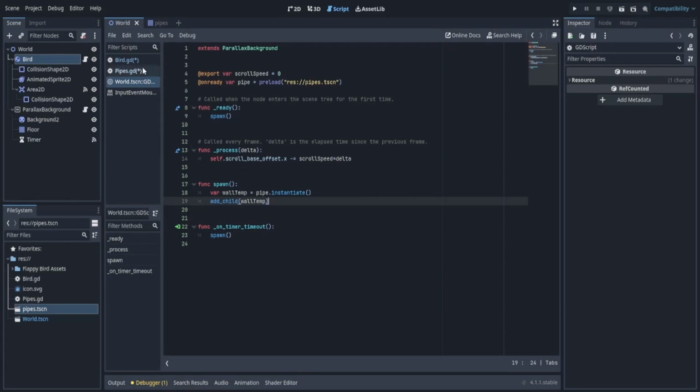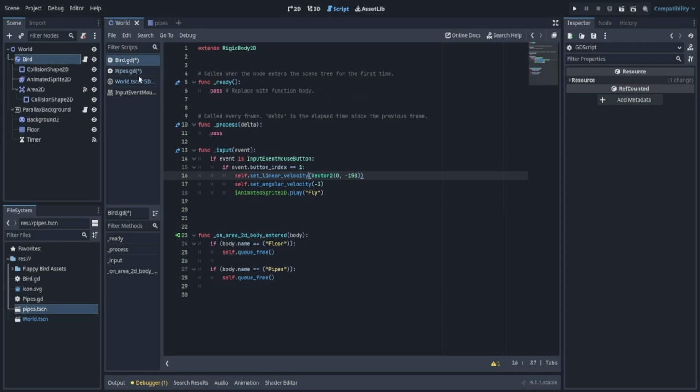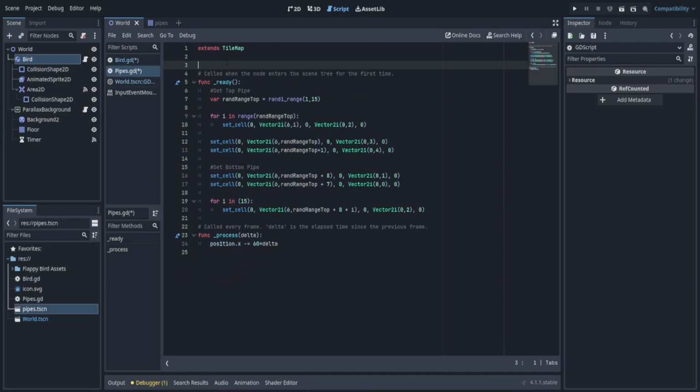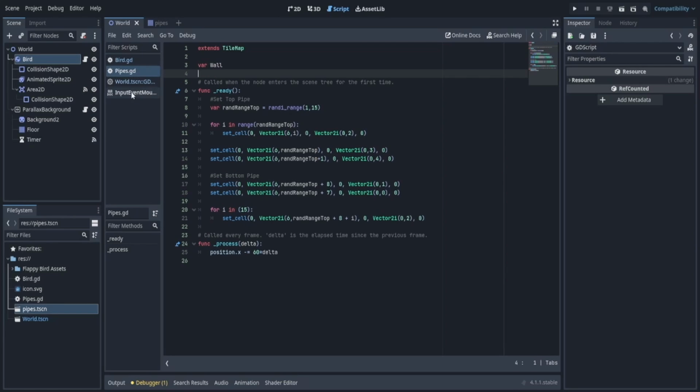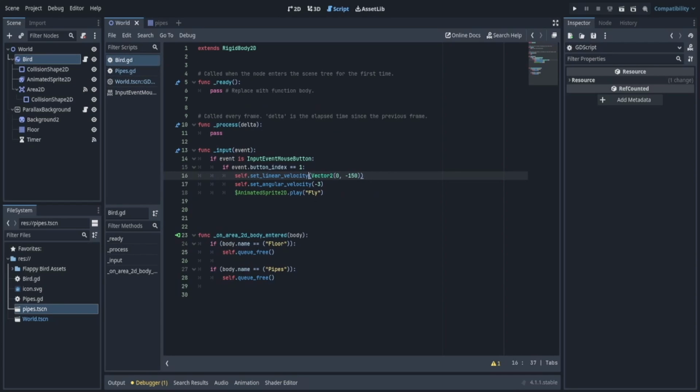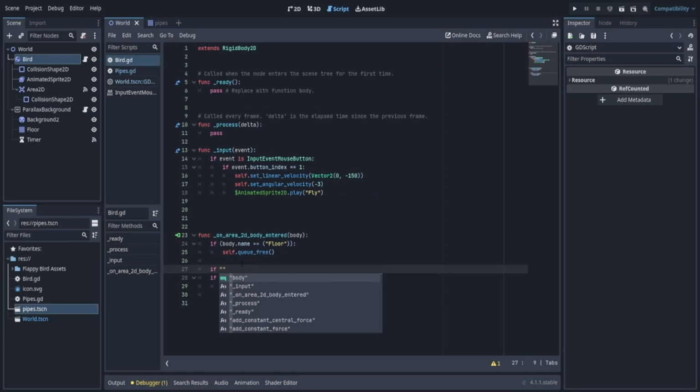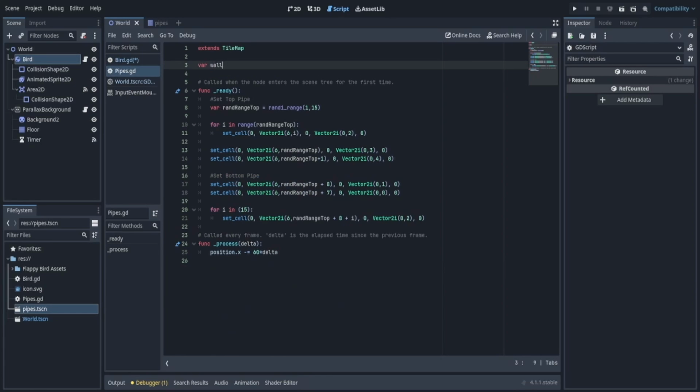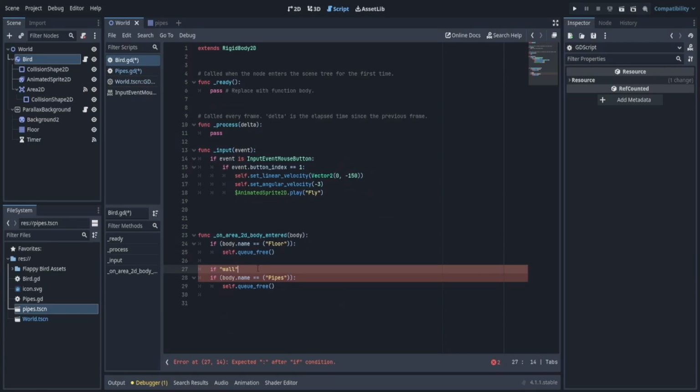So what's an alternative? Well, we're going to use something called in, but first of all, we're going to create something. In our pipe script, we're going to create a variable wall. Now we're going to save this. We're going to go to our bird script. And in here, we can say if wall, I think it has to be capitalized. Yeah, it has to be the same. So let's make this lowercase, and then we'll make this lowercase as well. We'll say if the wall is in the body, then we can queue free.